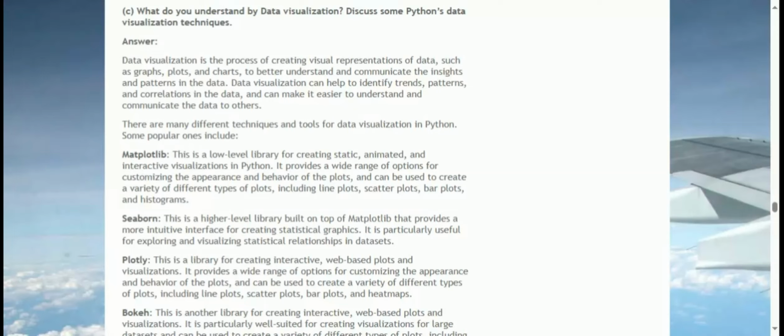Bokeh. This is another library for creating interactive, web-based plots and visualizations. It is particularly well suited for creating visualizations for large datasets and can be used to create a variety of different types of plots, including line plots, scatter plots, bar plots, and maps. Altair. This is a library for creating statistical visualizations in Python, based on the Vega-Lite visualization grammar. It is particularly well suited for creating simple, concise visualizations and is designed to be easy to use and learn. These are just a few examples of the many data visualization tools and techniques available in Python.